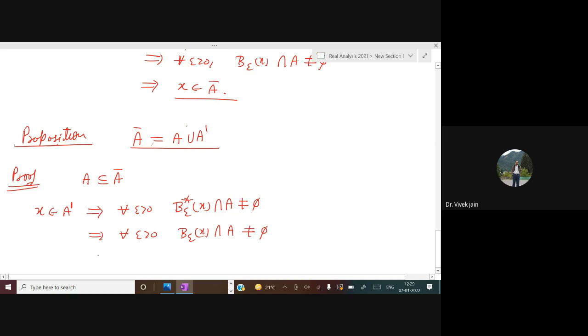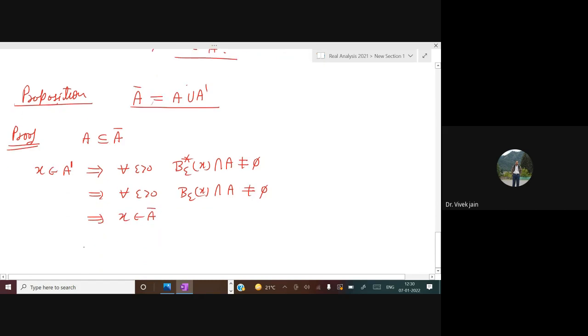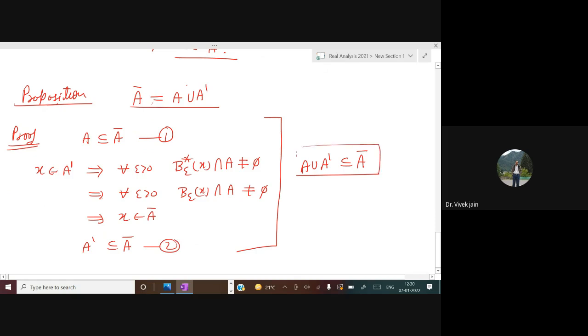And just now we have shown that if this condition is satisfied, X belongs to A closure. So this simply means that A dash is contained in A closure. Together with all these conditions, we can say that A union A dash is contained in A closure. Am I correct? Yes, sir. Using this 1 and 2, we can conclude that A union A dash is contained in A closure.